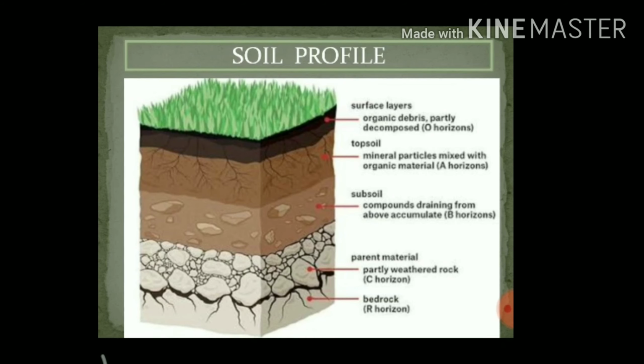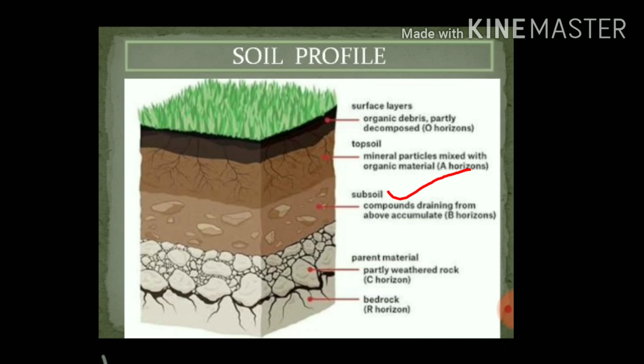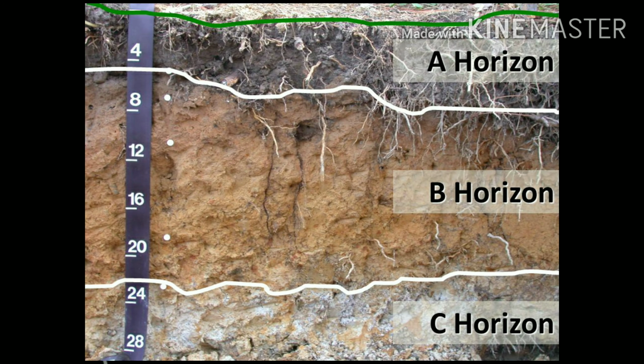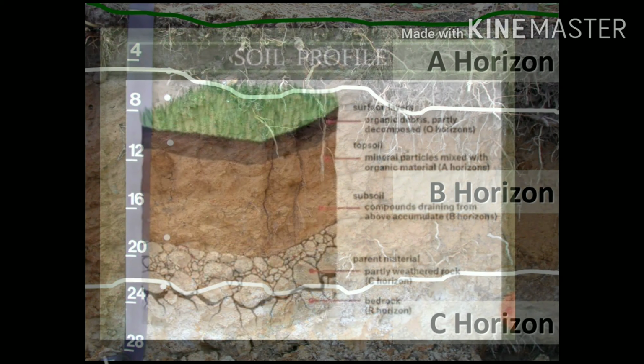Next layer is the subsoil. The second layer below the top layer is called the subsoil. Rainwater collects in this layer only. This layer is made up of weathered rock material. It may contain clay, silt and some minerals and nutrients like iron oxides.